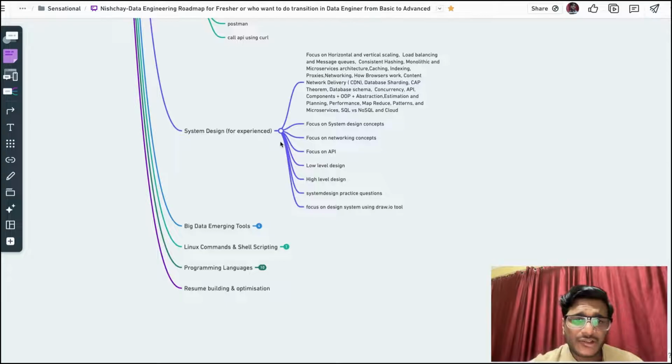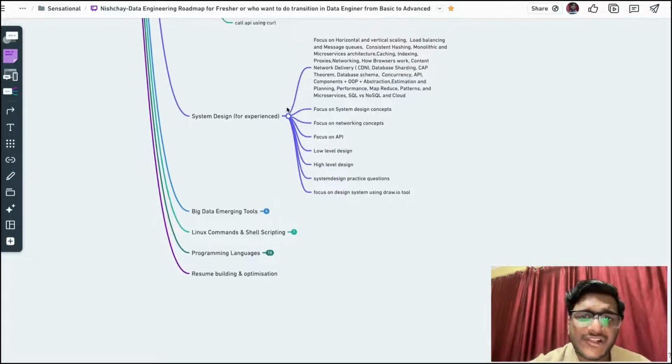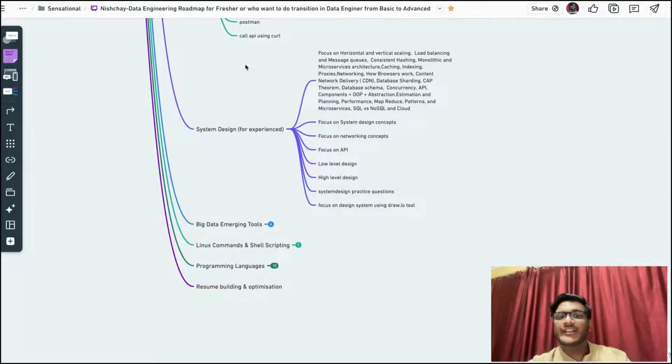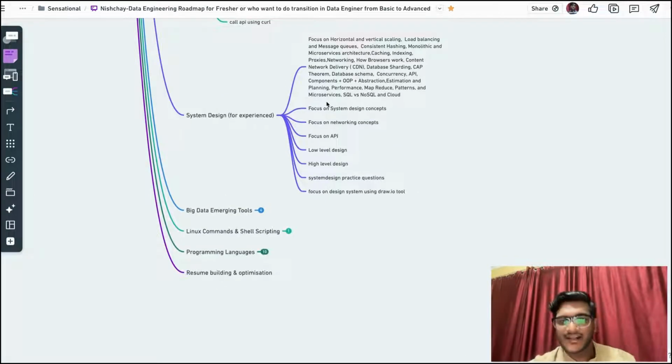Okay, now for system design, for a fresher they will not ask you much on system design because you are going for a data engineer role. If you are a software developer, they will definitely ask for system design for a fresher, but for an experienced person they can ask about system design.